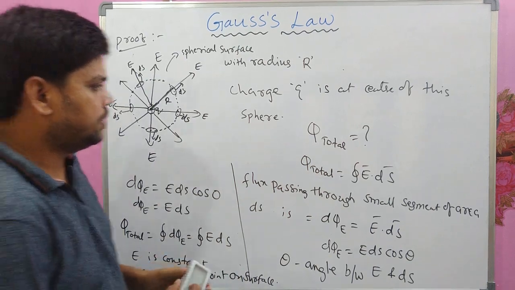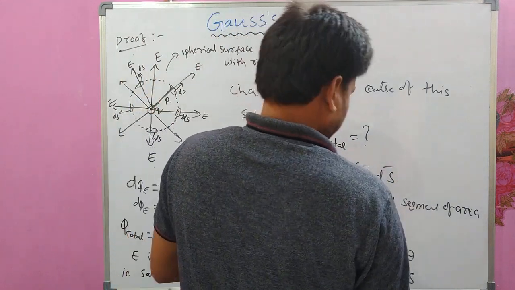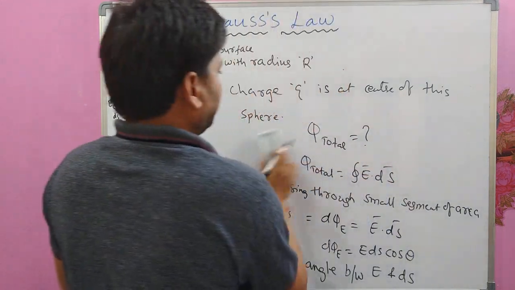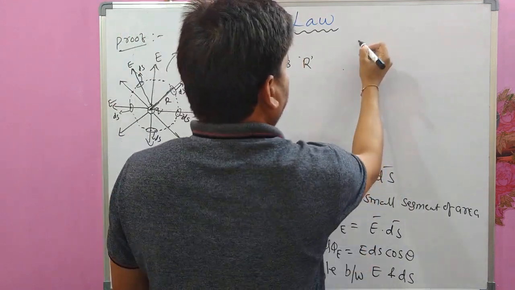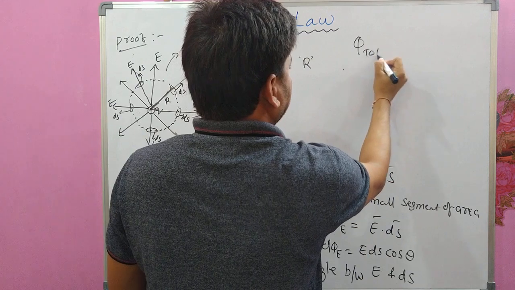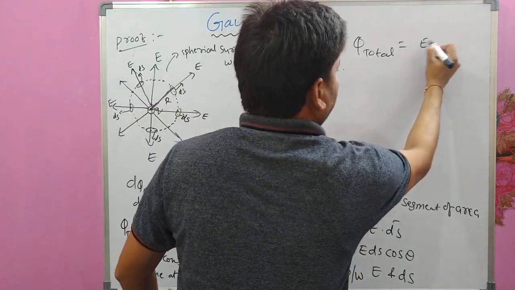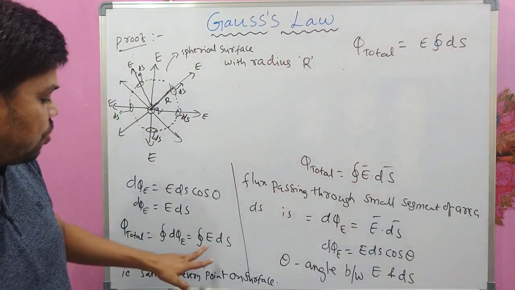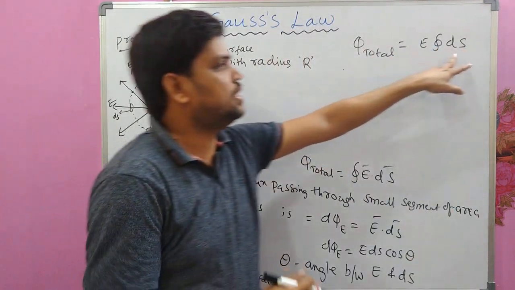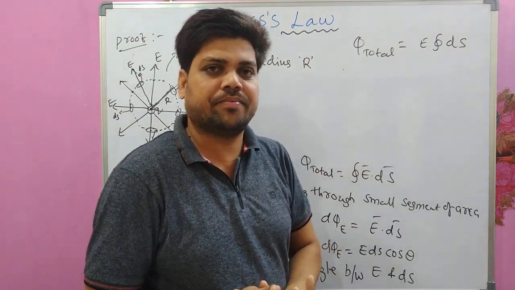which means that I can write pi total as E integral ds. E is constant, so E is taken out of the integral. Pi total is equal to E integral ds.